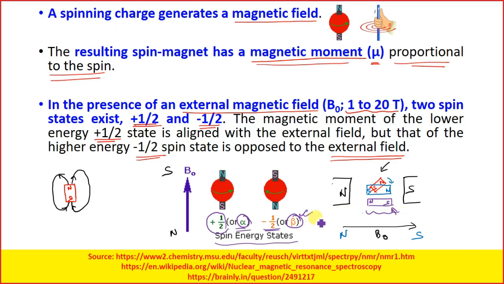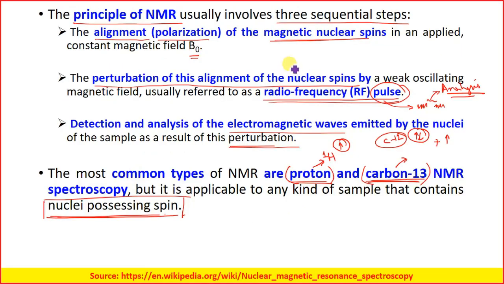Next, suppose for this first magnet which is here, I apply extra energy. It will come to this configuration, and then when I release that energy, it will again flip back to the first state. Here we have discussed that we are using radio frequencies.